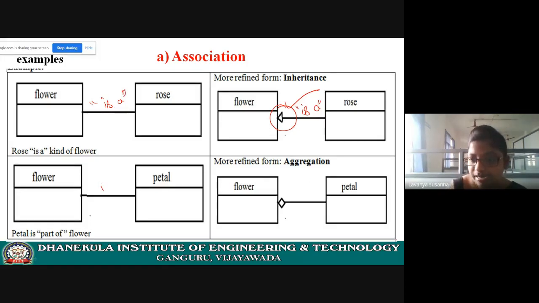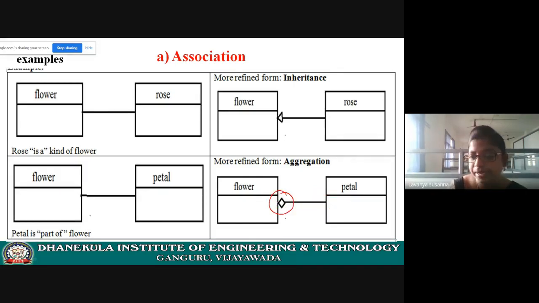Okay. Now let us see aggregation. Aggregation is a part-of relationship. Here you need to understand what symbol is used for aggregation. Line and then the diamond symbol. See here, the diamond symbol.